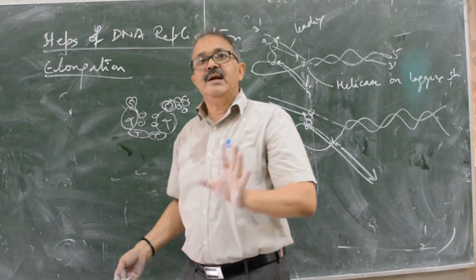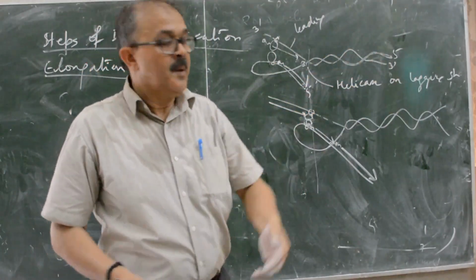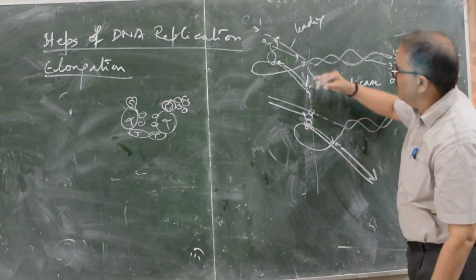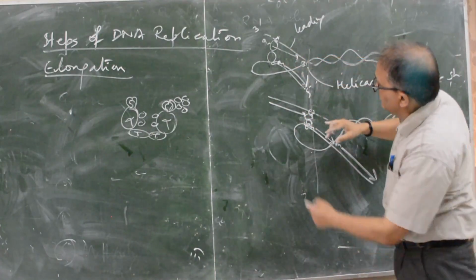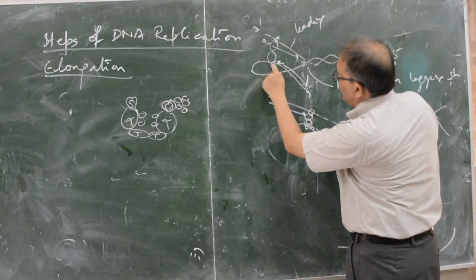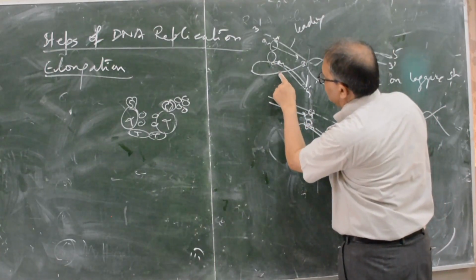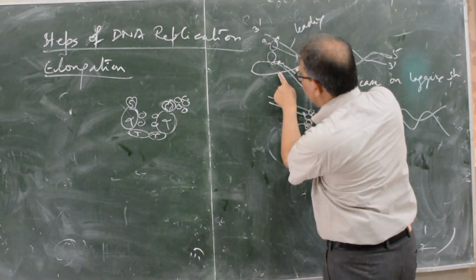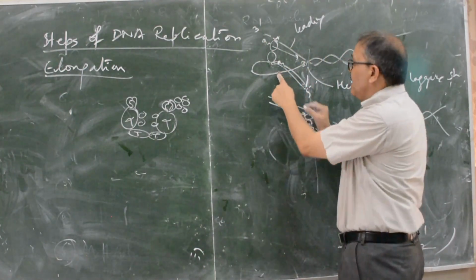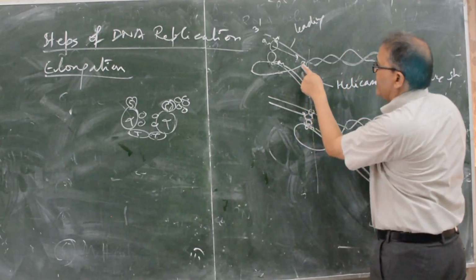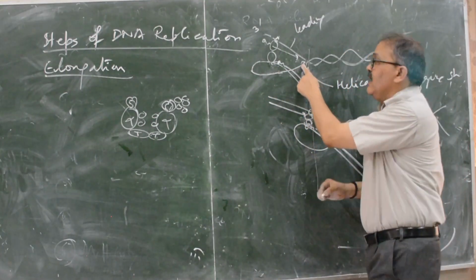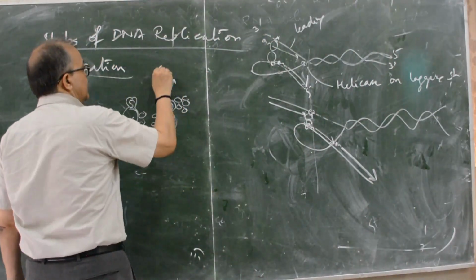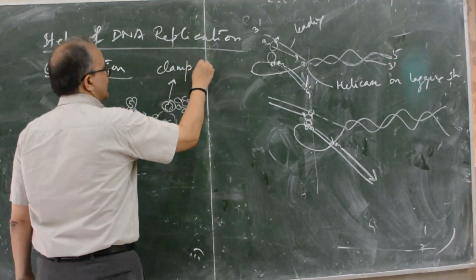Both strands will be synthesized 5 to 3, but it is very difficult to synthesize the lagging strand. You see here, once it is synthesized, then this clamp loader will join at this position. Then this portion will again be synthesized. Again up to this level, again the clamp loader will attach. Then there is association and dissociation, clamp loader, clamp slider.